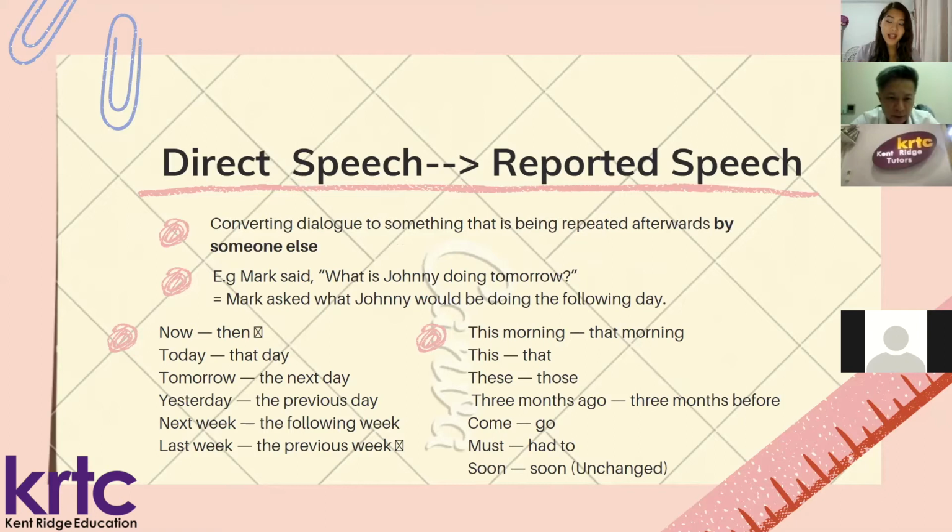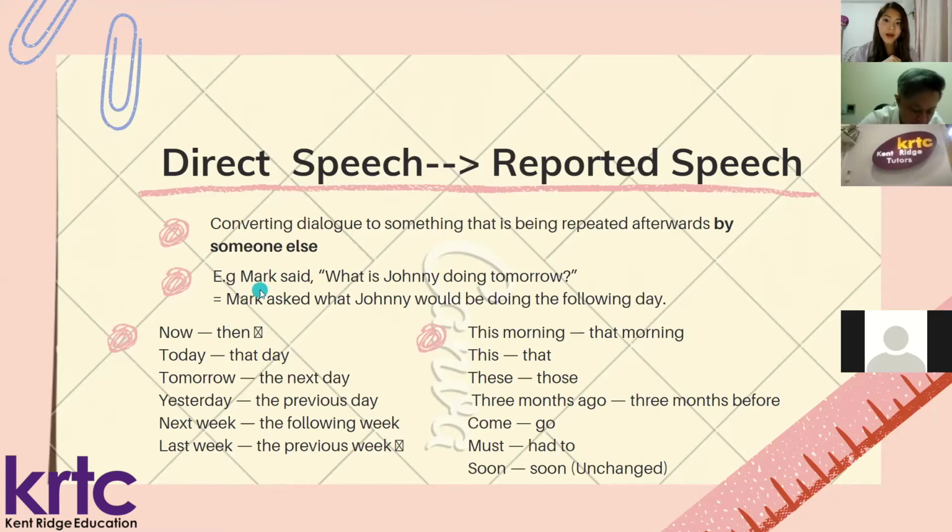So what we're seeing right now is direct speech to indirect speech. In other words, when you convert dialogue, that is direct speech, with the inverted commas and everything. And indirect speech is when you are referring to something, repeating something said by someone else. So for example, let's take a look at the example on the screen here.